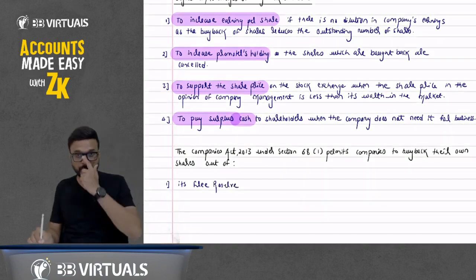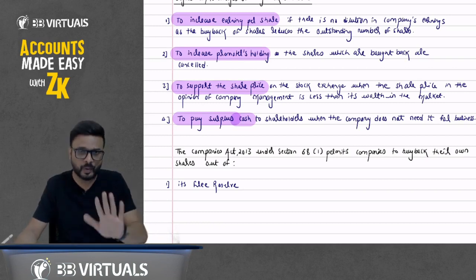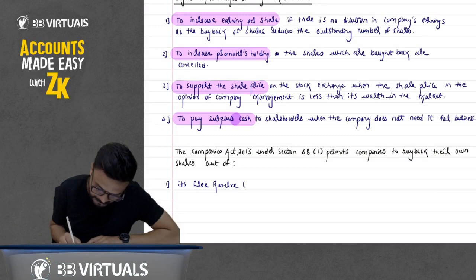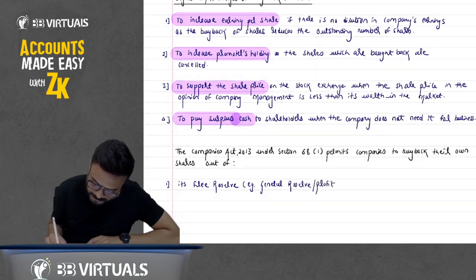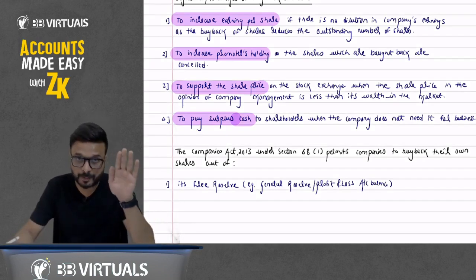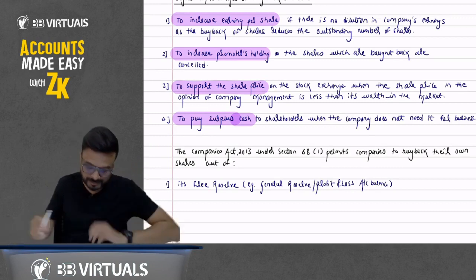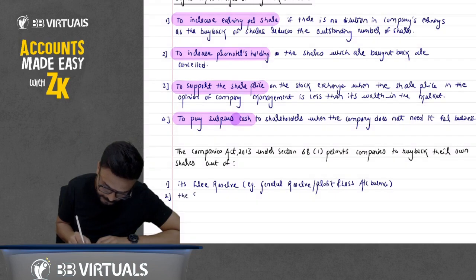What do you mean by free reserve? The reserve that can be utilized for the purpose of dividend, we call it free reserve. Example, let me write down here: general reserve, profit and loss account, surplus balance. So we can utilize this free reserve for the purpose of buyback. Second thing, it also permits to utilize the securities premium account.